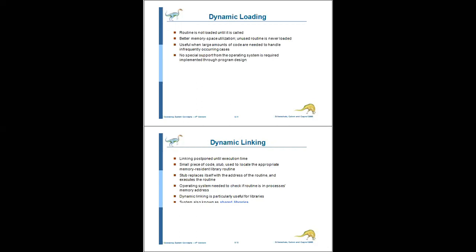what dynamic loading and dynamic linking are. So this comes under basic hardware. That is the first concept in memory management strategies. Is it clear? Are there any doubts?